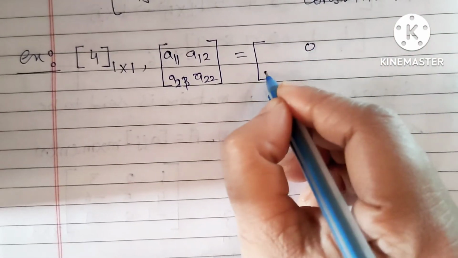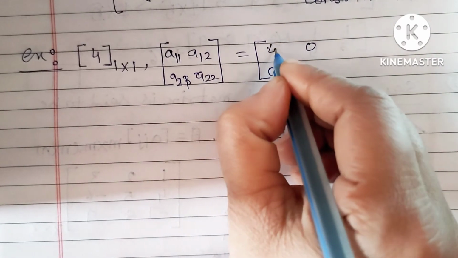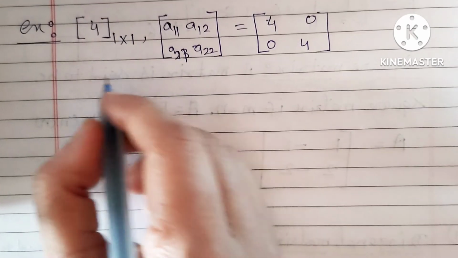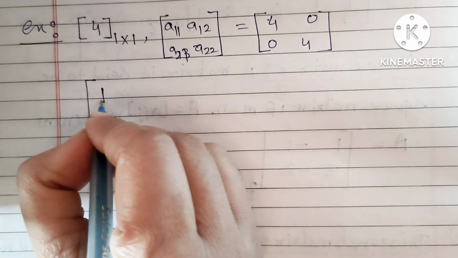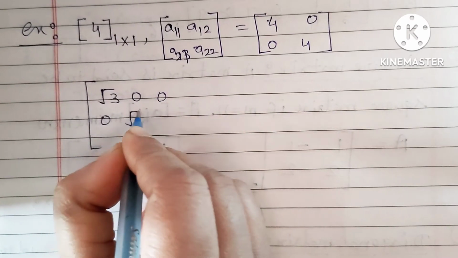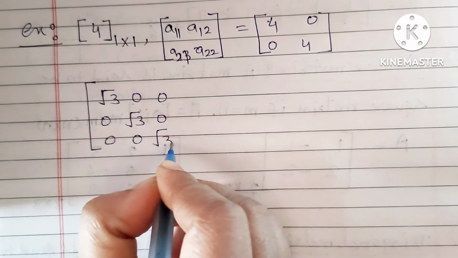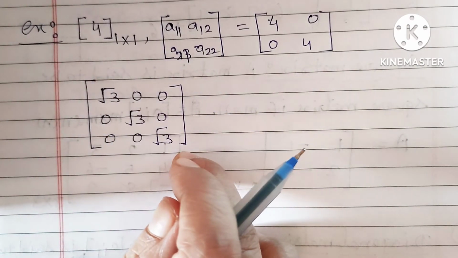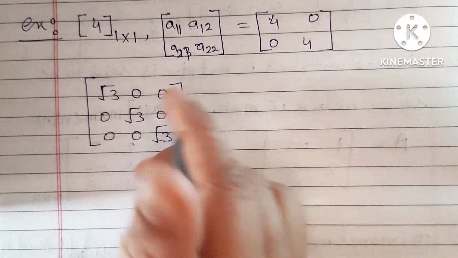These two entries will be 0 and the diagonal entries will be the same, 4 and 4. In this manner, we consider a 3 cross 3 matrix: √3, 0, 0, 0, √3, 0, 0, 0 and √3. Here the scalar is √3. You can see the diagonal elements are the same and the non-diagonal elements are 0.